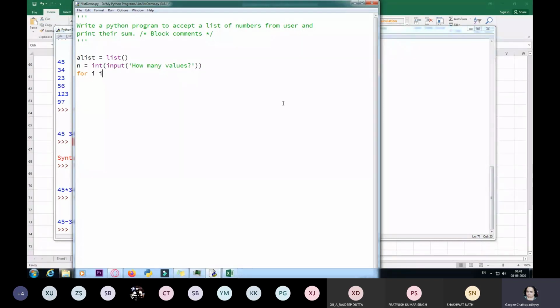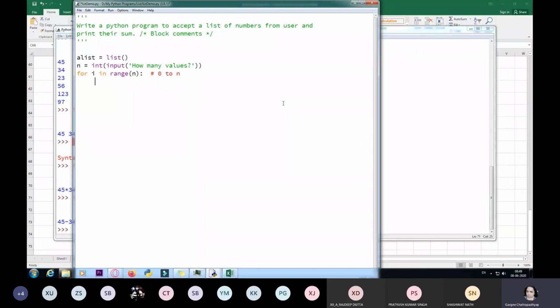For i in range, and over here if it is n number of values, I write 1 comma n plus 1. This is how I have to do it. Alternatively, you can also simply write n. Why? Because it will take values starting from 0 to n. Understood? Because by default, your initial value is set to 0 if you are not providing any value. But if you start it from 1, you have to set it to n plus 1.